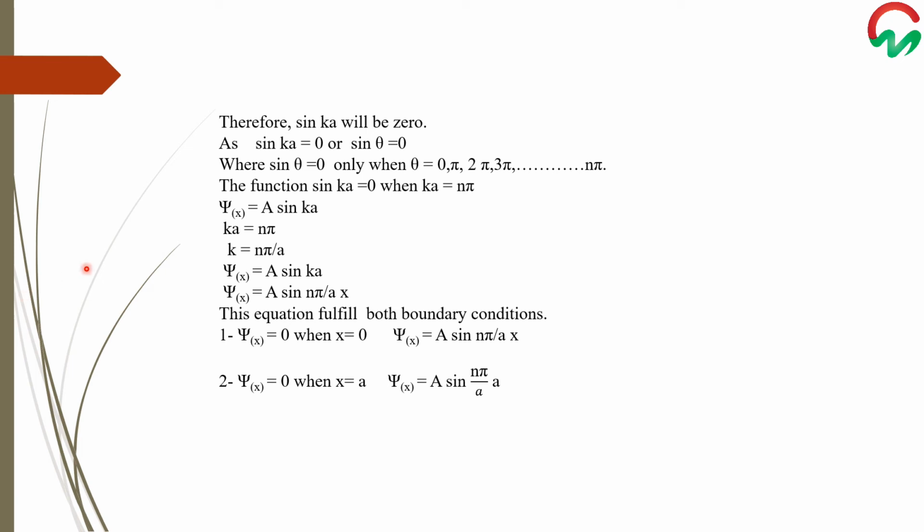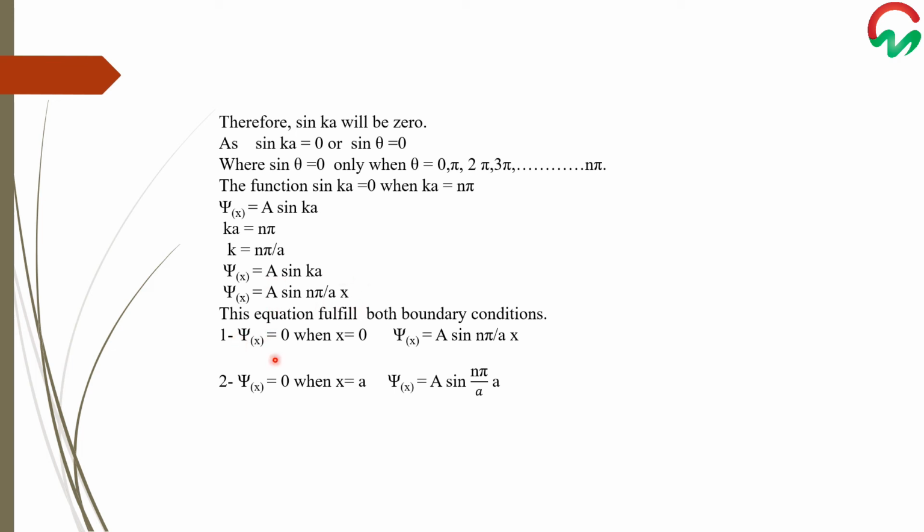Considering sine ka equals sine theta, sine theta is equal to 0 only when theta is equal to 0, pi, 2 pi, 3 pi, up to n pi. So sine ka is equal to 0 when ka is equal to n pi. Taking the general equation psi x equals a sine kx, and putting the value of k equals n pi over a in it, this becomes psi x equals a sine of n pi over a times x. This equation fulfills the two boundary conditions.